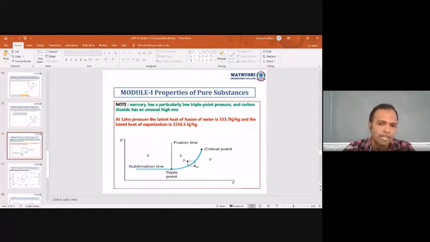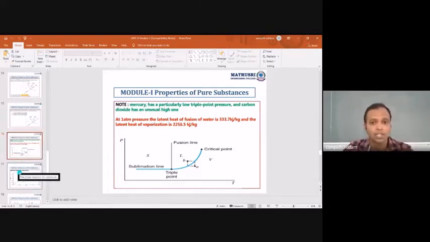This is the standard one, where usually there are memory-based questions you can expect, maybe in competitive exams, where they will ask you, at 1 atmospheric pressure, what is the latent heat of fusion, or maybe the vaporization one. These values will be given and you have to identify. In the last GENCO exam, the latent heat of vaporization value was directly asked. If you do not remember this, it is very difficult for you to identify. Each mark will vary in the competitive exams.